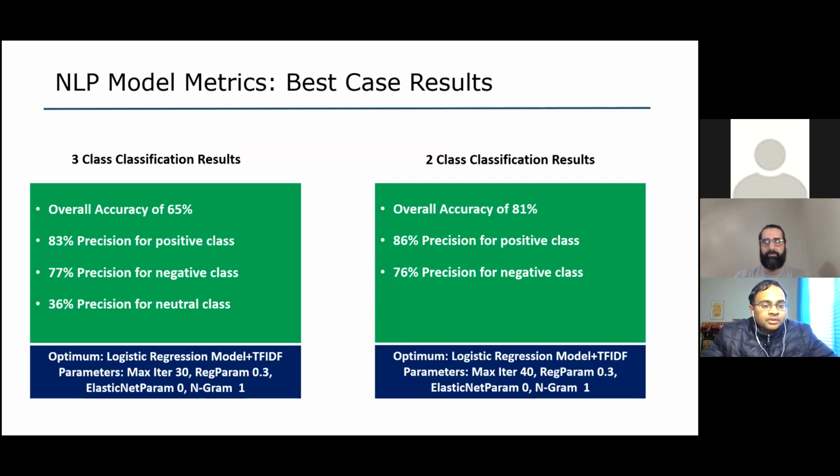The results we got: 83% precision for the positive class, 77% precision for the negative class, and 36% precision for the neutral class for the 3-class classification case using the best case logistic regression model. And in the 2-class classification case, we got an 86% precision for the positive class and a 76% precision for the negative class, giving an overall accuracy of 81% for the best case logistic regression model.